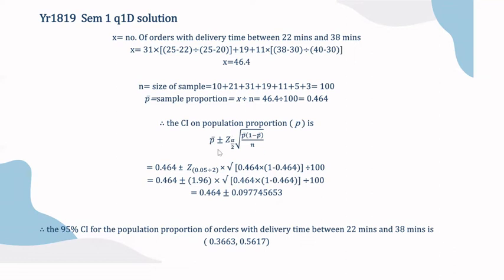It equals 0.464 plus or minus 1.96 times the square root of 0.464 times 1 minus 0.464, divided by 100, which equals 0.464 plus or minus 0.0977. Finally, we get a 95% confidence interval for the population proportion of orders with delivery time between 22 minutes and 38 minutes: 0.3663 to 0.5617. And here is the end of my part. Thank you.